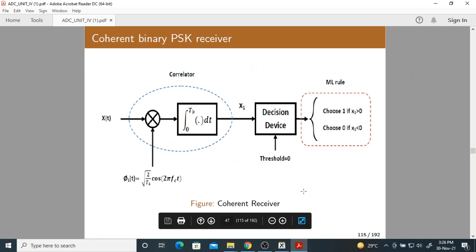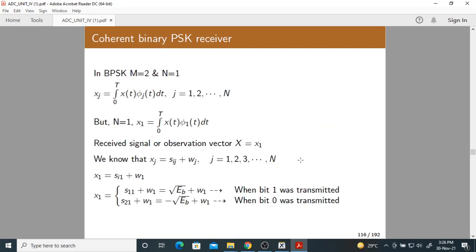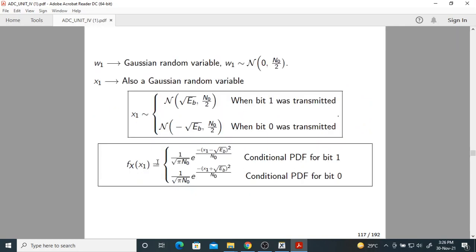Now we will discuss the receiver of the BPSK. Since BPSK contains only one basis function, there is only one correlator. The output is x1, and x1 is given to the ML rule. Now x1 is a Gaussian random variable with mean root EB whenever bit 1 is transmitted, and with mean minus root EB when bit 0 is transmitted.